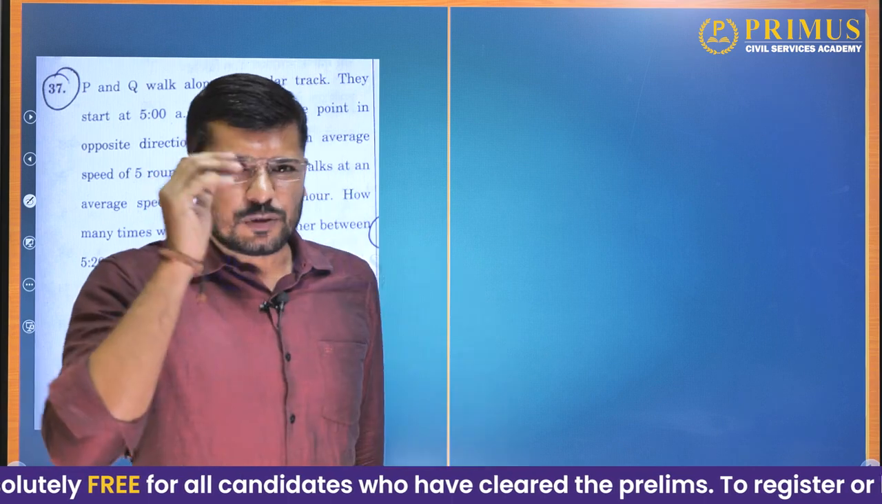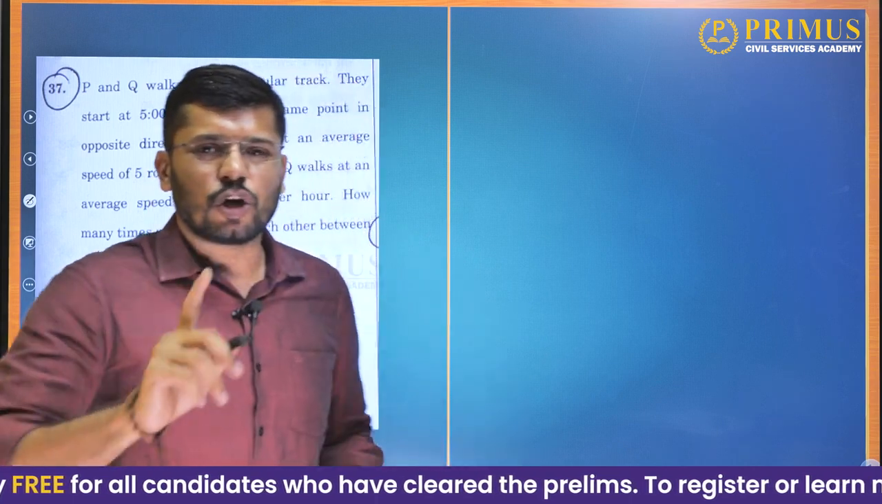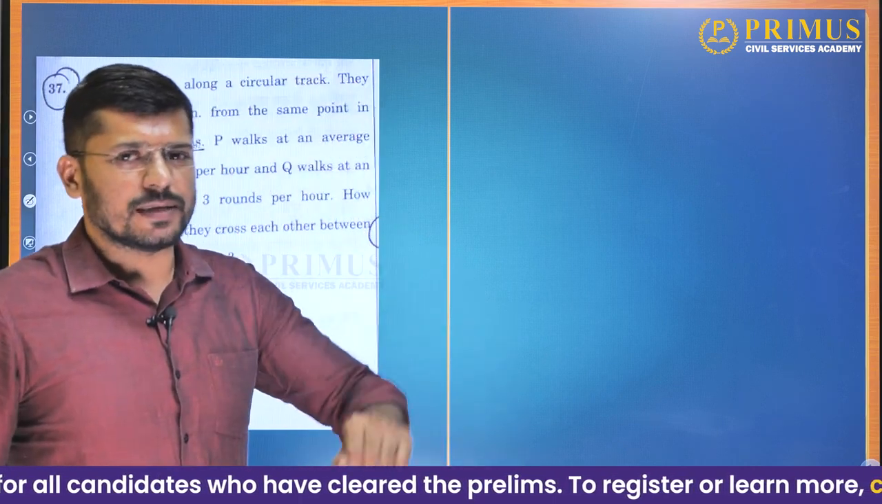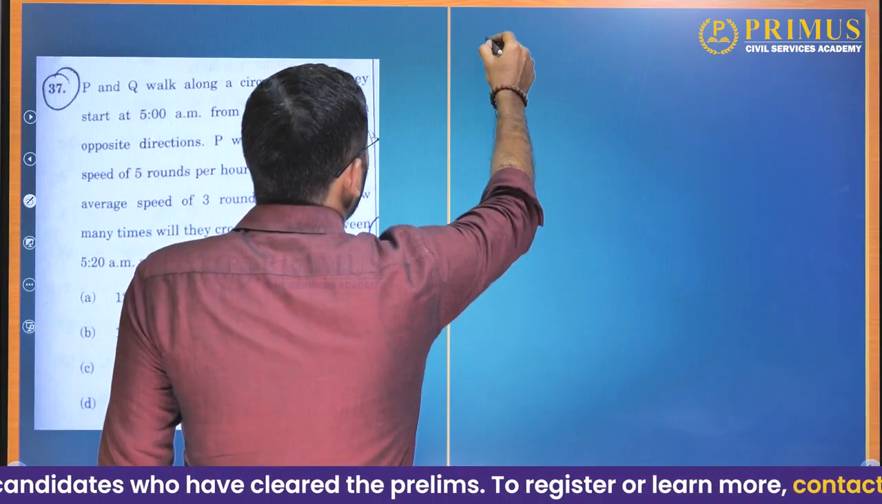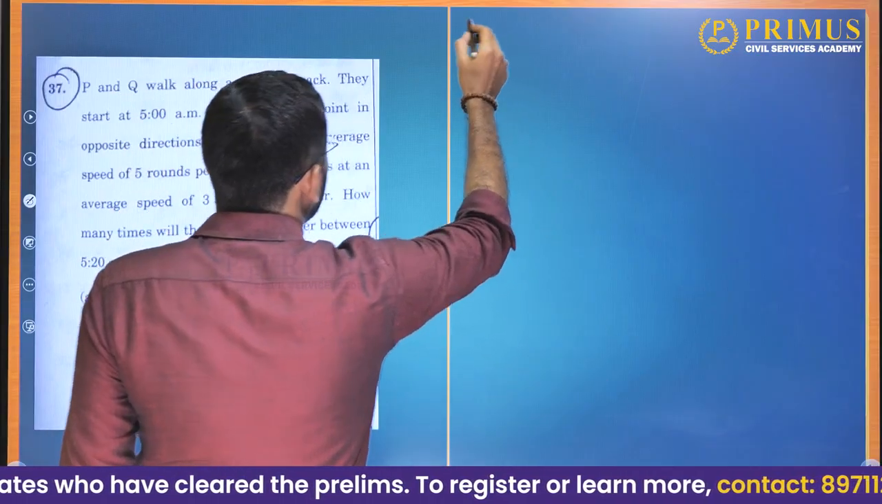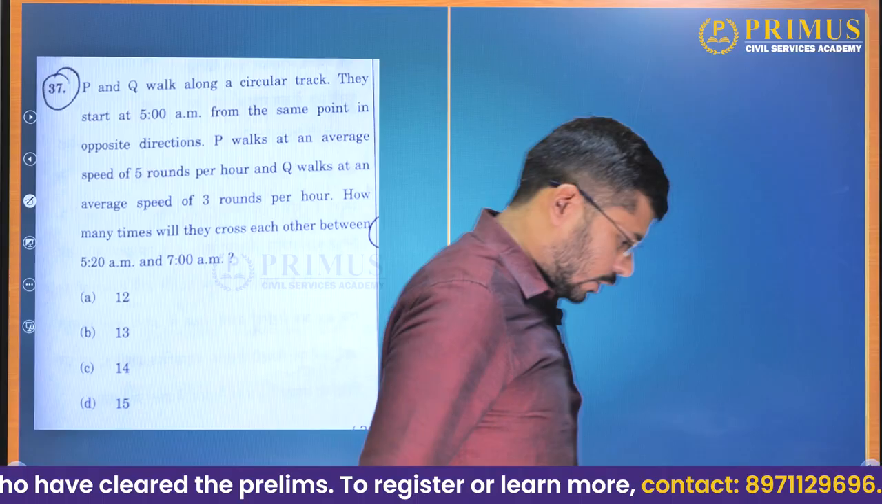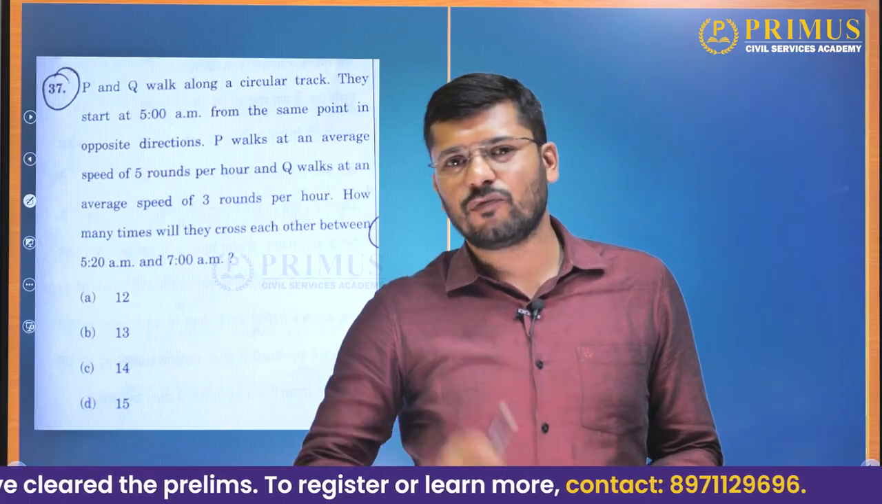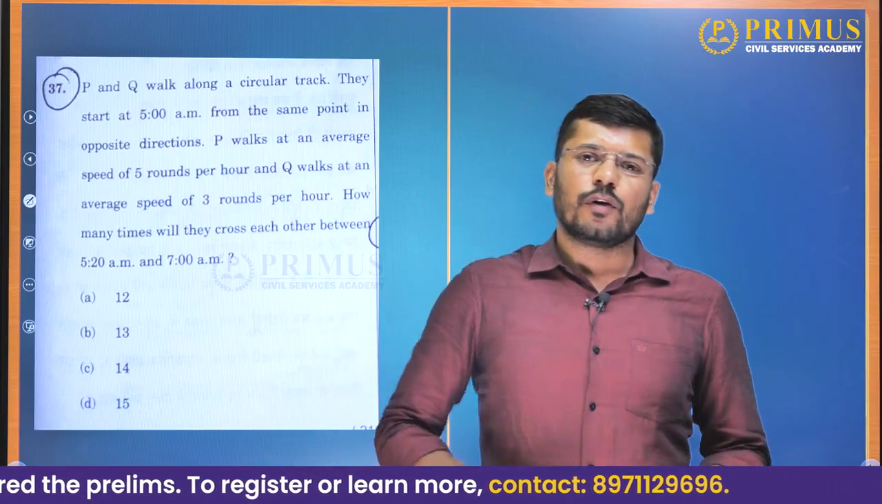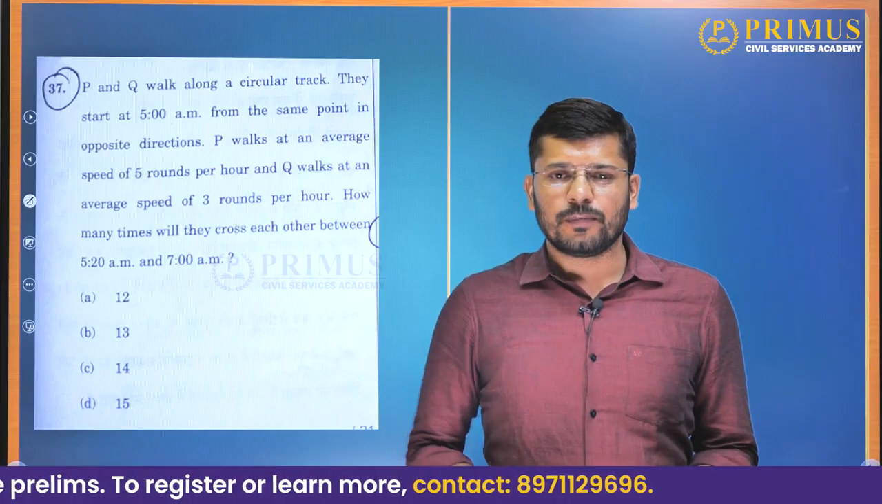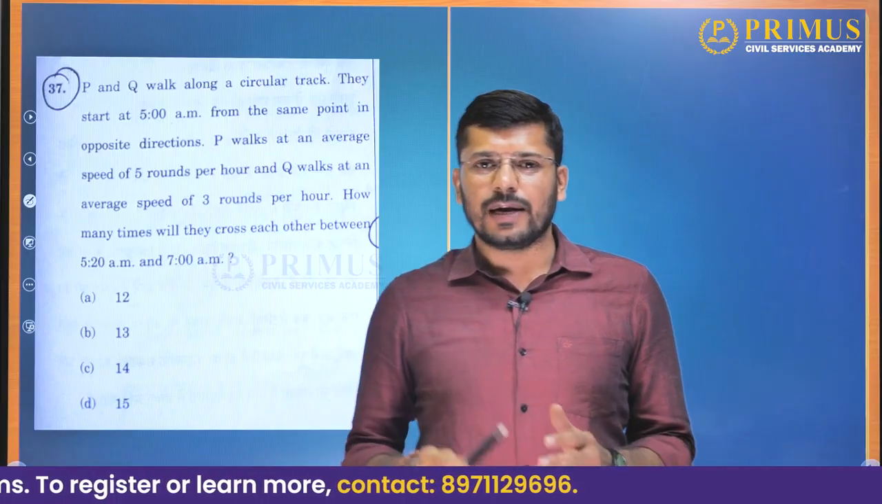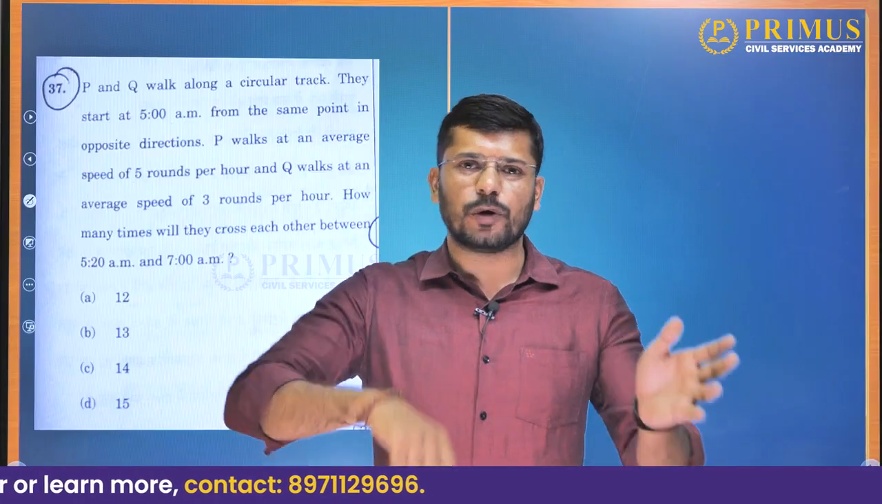Let us assume that the circumference of the circular park is 1 kilometer, 1000 meters. The first person's speed is 5 rounds per hour. When they say 5 rounds per hour, it means 5 kilometers per hour, or 5000 meters per hour. Let us talk about kilometers: 5 kilometers per hour. The second person's speed is 3 kilometers per hour.